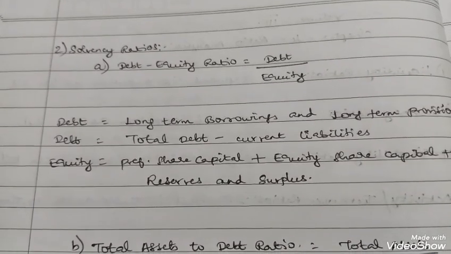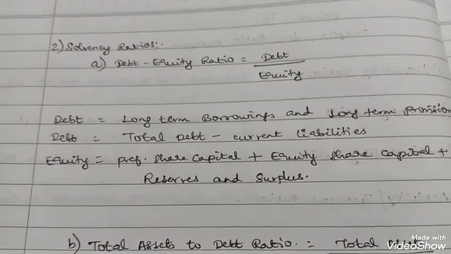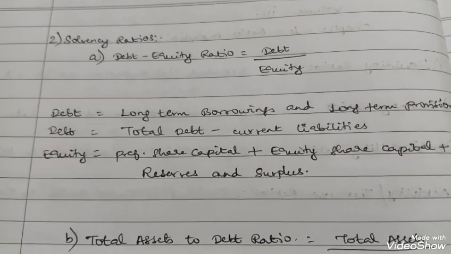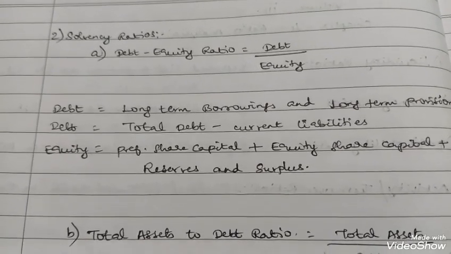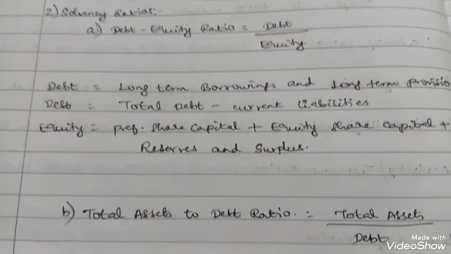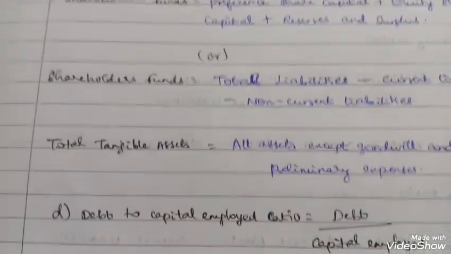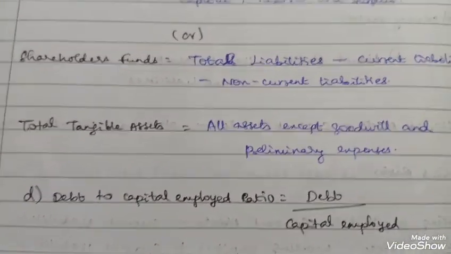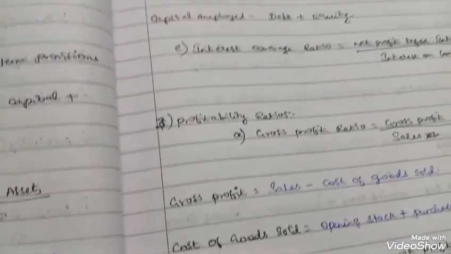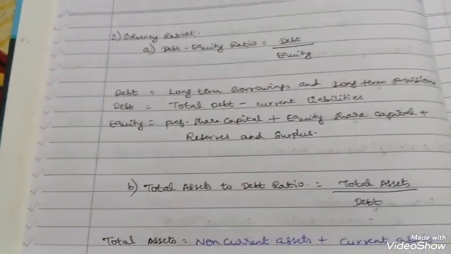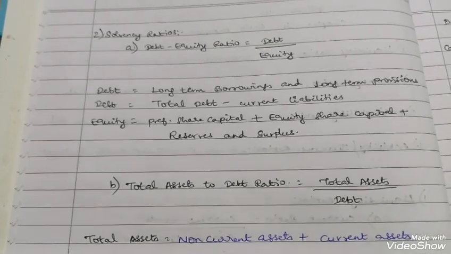Then I'm moving on to solvency ratios. Solvency ratios are of 5 types: debt equity ratio, total assets to debt ratio, proprietary ratio, debt to capital employed ratio, and interest coverage ratio. Debt equity ratio formula will be debt by equity.